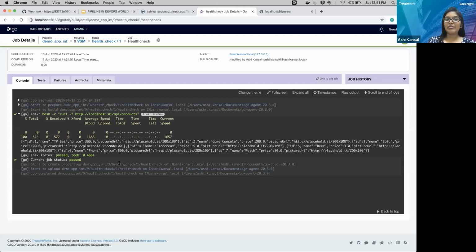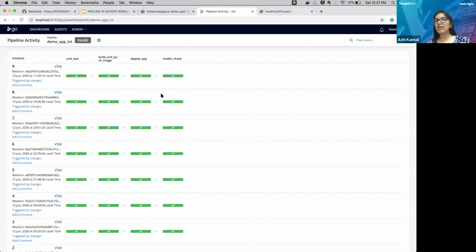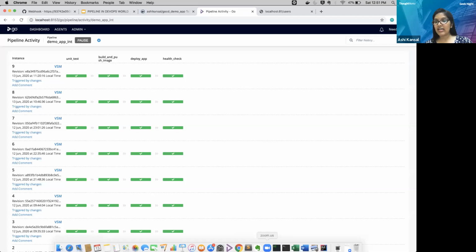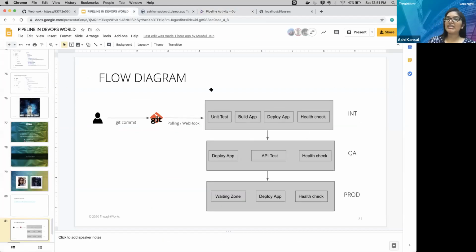And yeah, I'm able to successfully curl it. It is able to give me the result. So in this way, my int environment is complete. Isn't it easy? So you can see this environment is completed.